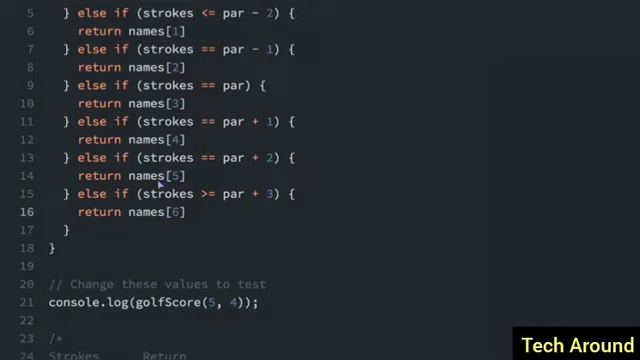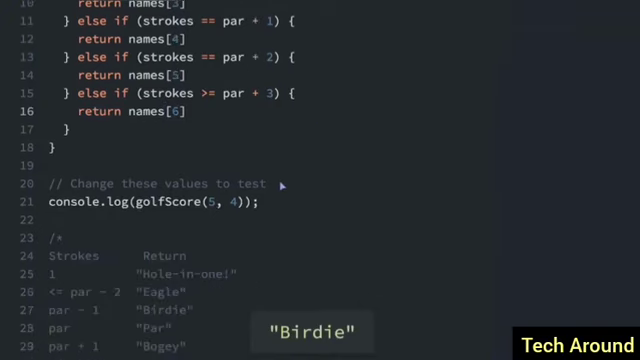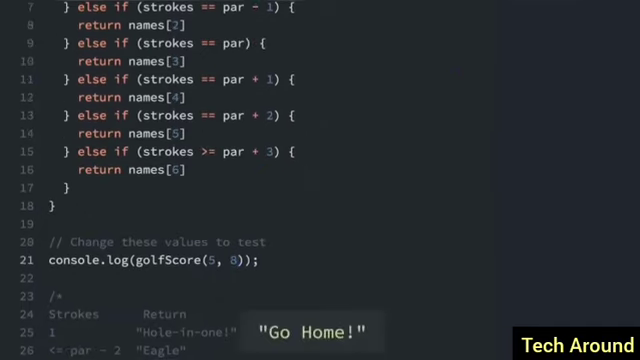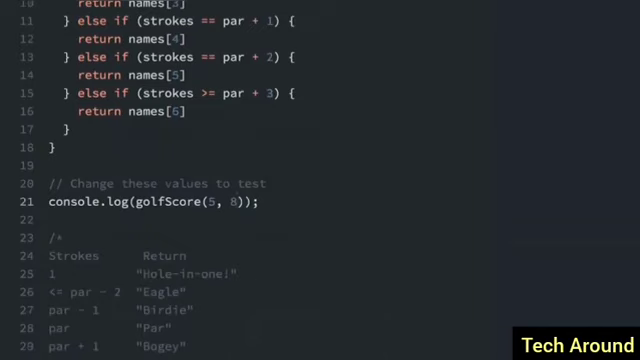Okay, that's why sometimes it's better to check before you go through the whole thing. You can test things out as you go. But let's do that again. Yep, birdie. And if I type in 2 here, eagle. If I type in 8, it's probably going to tell us to go home. Go home. Yep, we just completed this challenge.